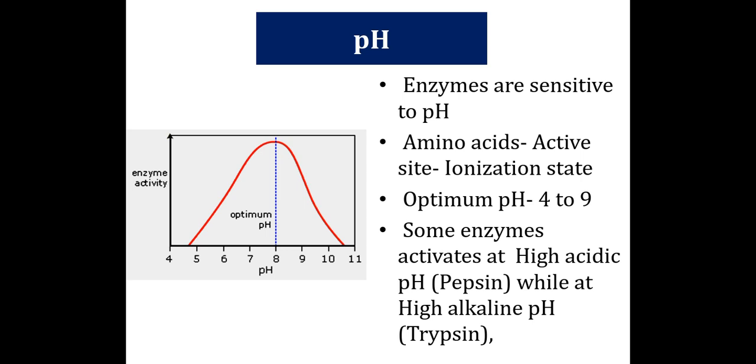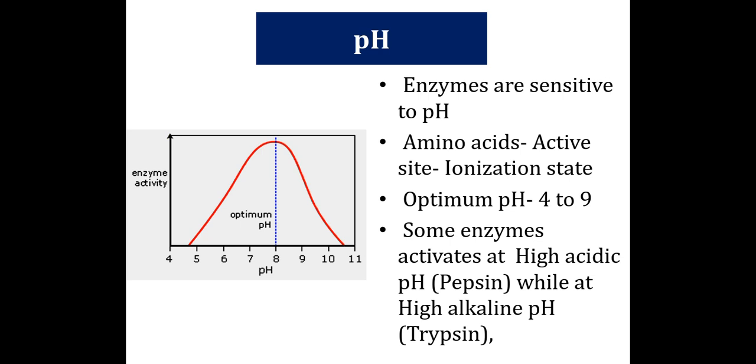The pH remarkably affects the enzyme activity. This is because the amino acids making up the active sites of enzymes must be in the proper ionization state in order to maintain the activity of the enzyme.